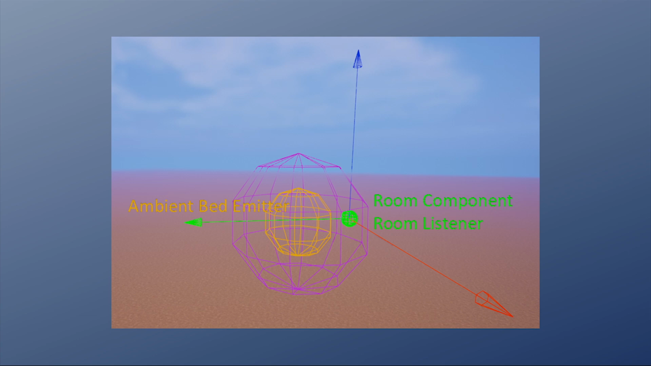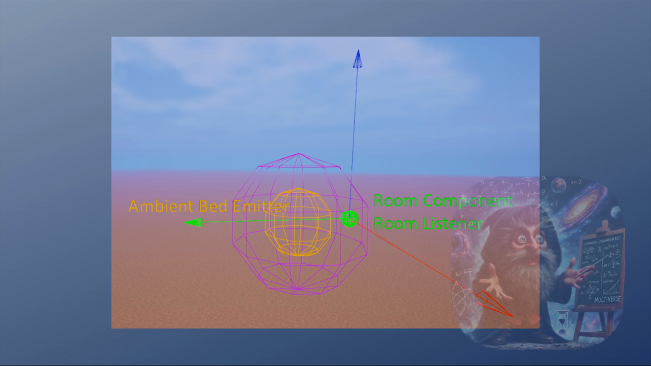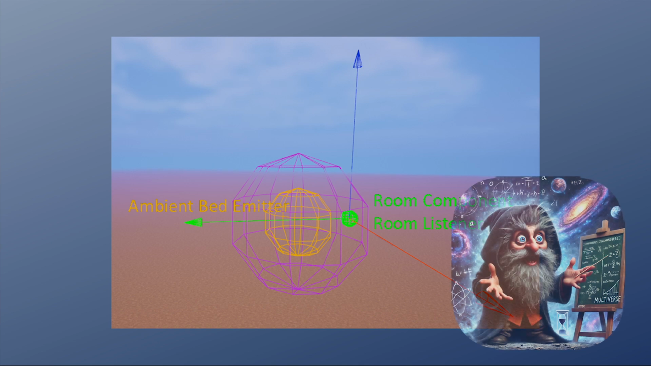Now, the spatial relationship between those 3 components is responsible for correctly positioning the ambient bed in the audio mix. As such, the position of the bed emitter relative to the room listener and room component is constantly set to the weighted average position of all the weights within the detection range, which I'll discuss in a minute, relative to the spatial audio listener, and scaled by this detection range.